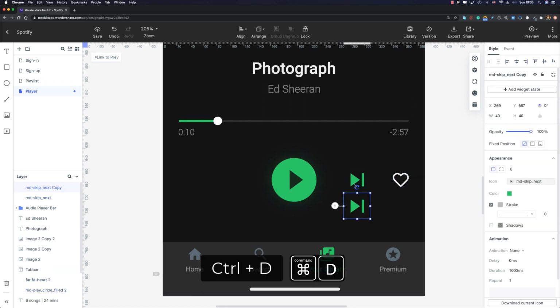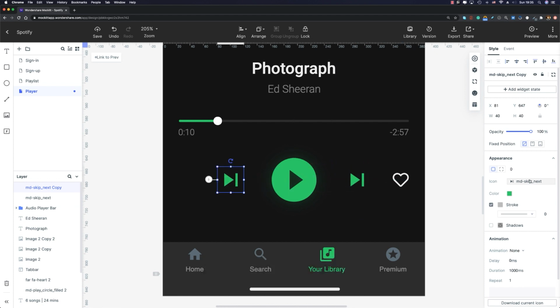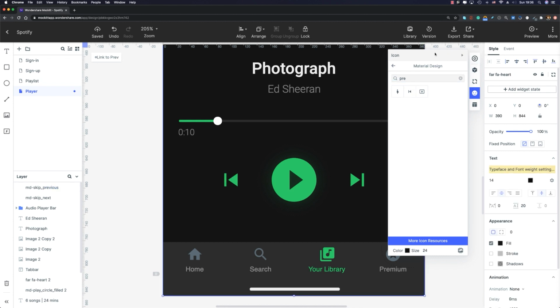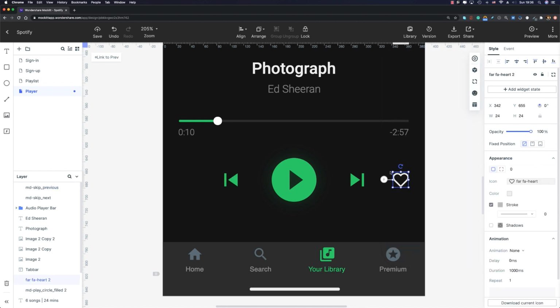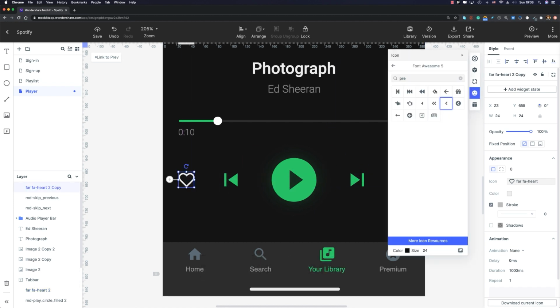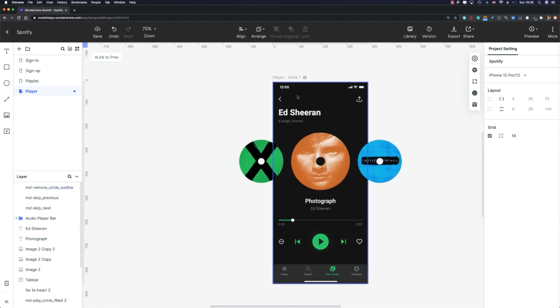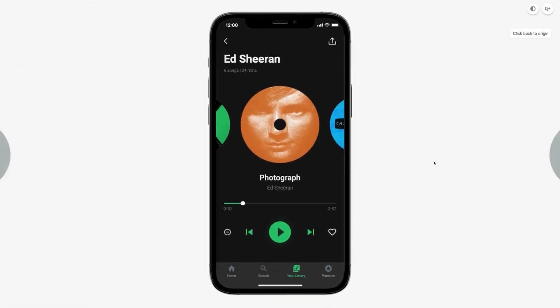Now I'm gonna duplicate it, move it to the left side, and let me modify the icon to previous, okay? This one. And last but not least, I'm gonna duplicate this like icon and move it to the left side. And let me change it to remove. I think this one looks good. Amazing. All right, guys, that's all for our player screen. Now let me go ahead and preview it. It looks great, doesn't it?